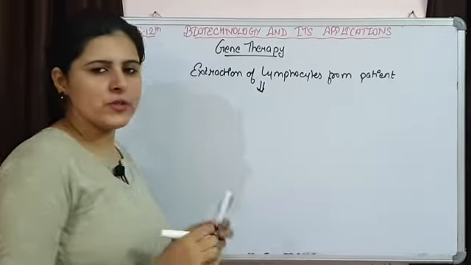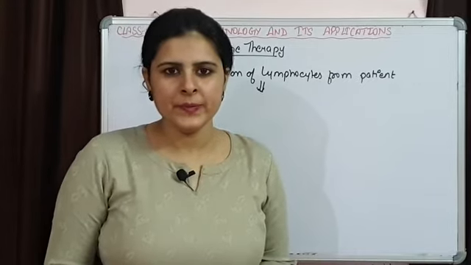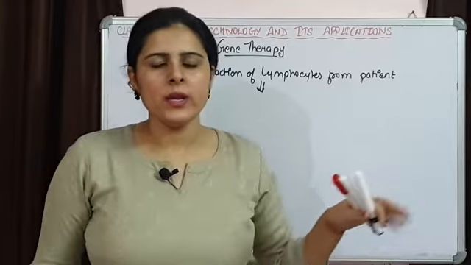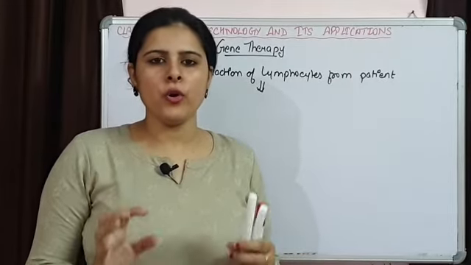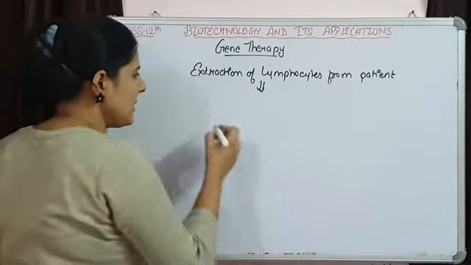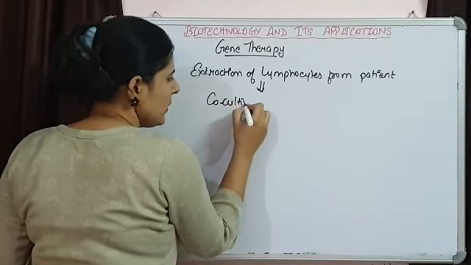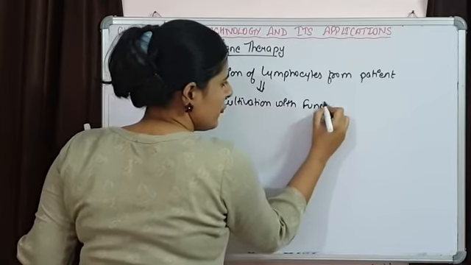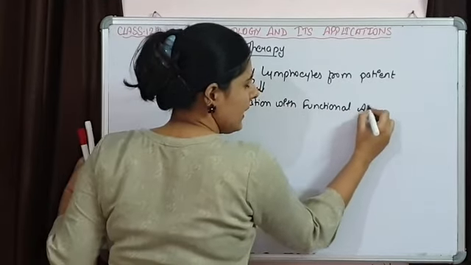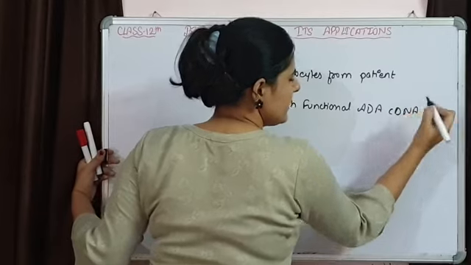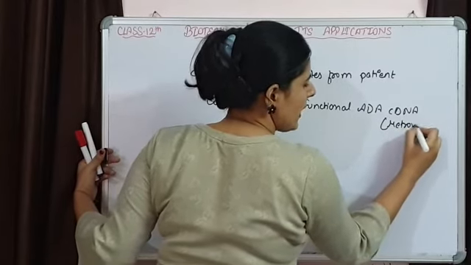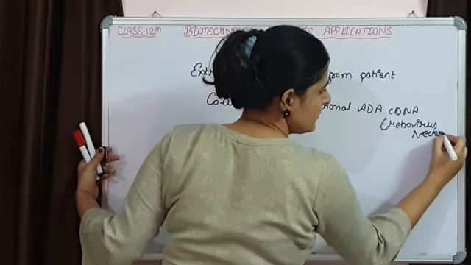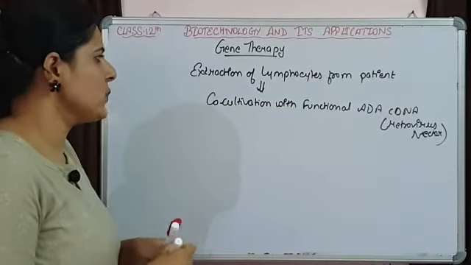Now, these lymphocytes are grown on a culture medium and they are going to be co-cultivated with a functional copy of adenosine deaminase. So, co-cultivation with functional ADA cDNA with the help of a retroviral vector. So, let us understand this point.